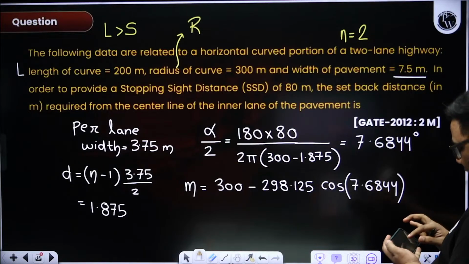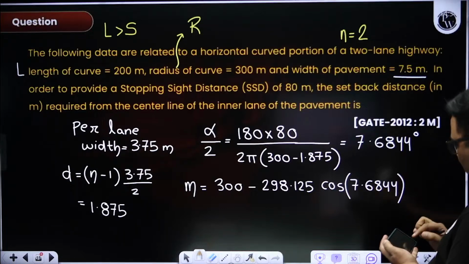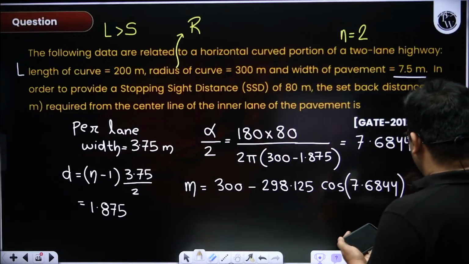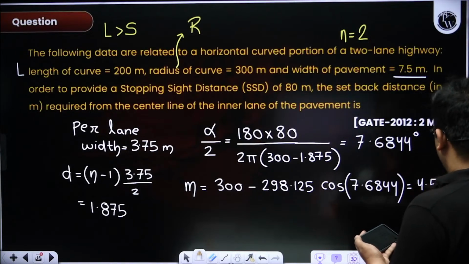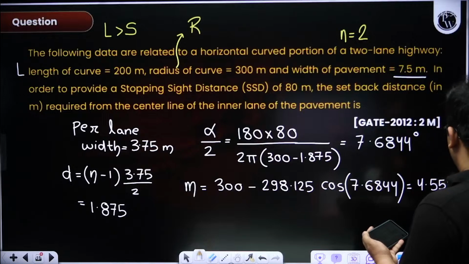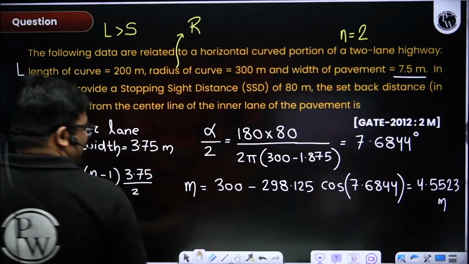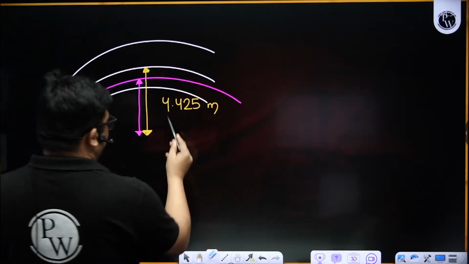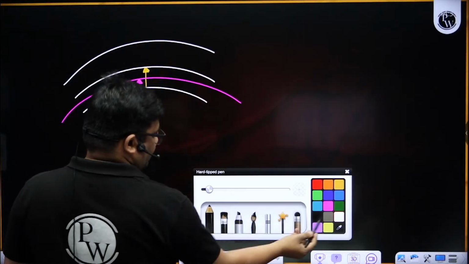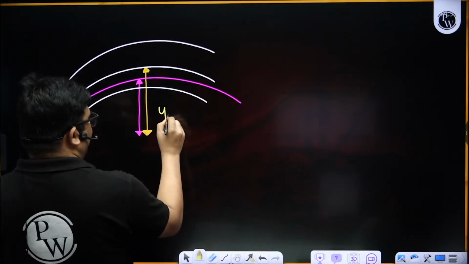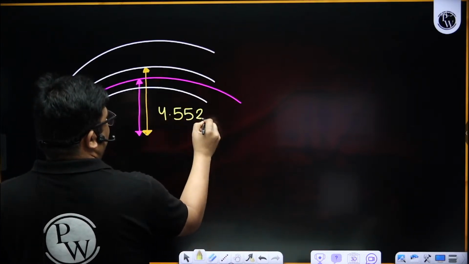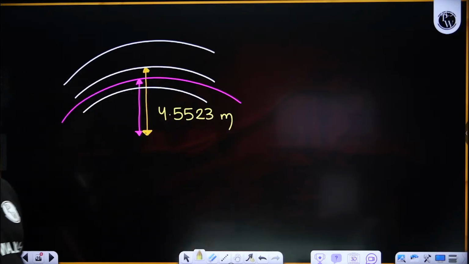So cos 7.6844 into 298.125 minus 300 gives minus 4.5523. So this is the setback distance, 4.5523 meter from the center of the road.